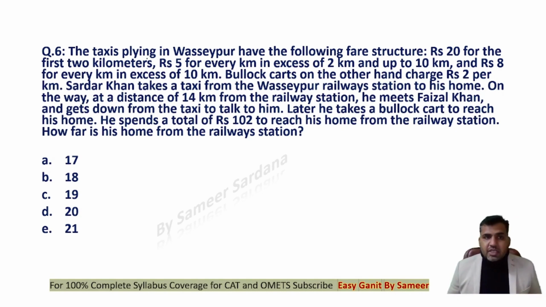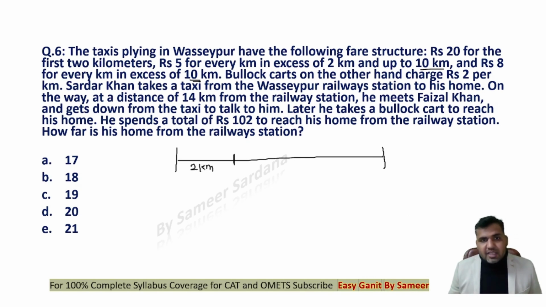Here you see that the question says the taxis plying in Wasipur have the following fare structure: rupees 20 for the first 2 kilometers, rupees 5 for every kilometer in excess of 2 kilometers and up to 10 kilometers, and rupees 8 for every kilometer in excess of 10 kilometers. So guys, first understand this pay structure, right? And whenever you're solving a question like this, to understand it, it's better to plot the distance on a number line.